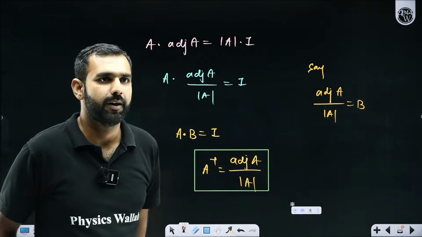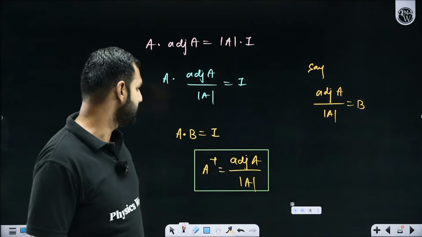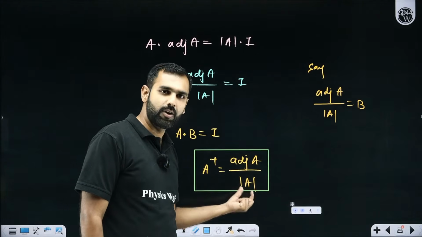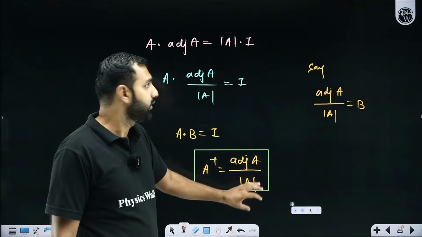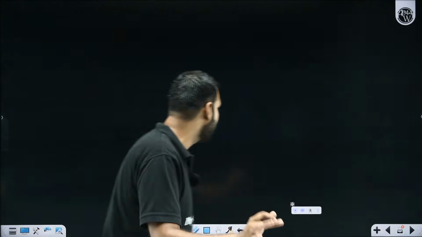Got it or not? Or shall I repeat it? Everybody listening and understanding, I repeat my statement. If you find the adjoint of a matrix and divide it by its determinant, it will always be its inverse, which means if this is multiplied with A, it will give you an identity matrix. In simpler language, it can be said like this.